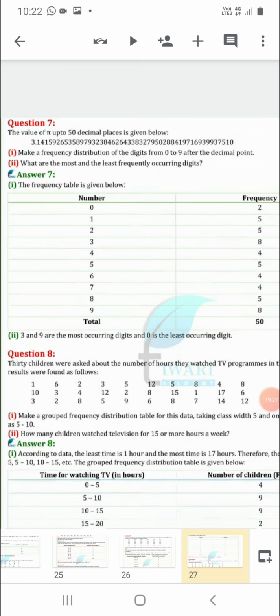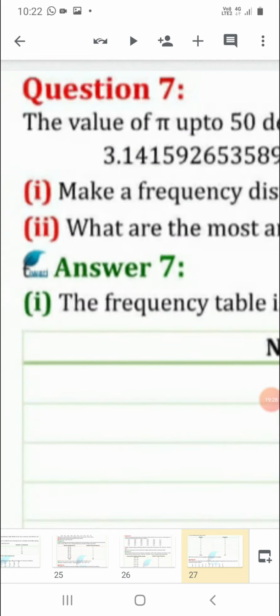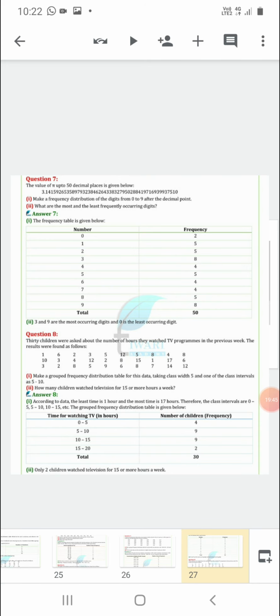How many times is 0 there? 2 times. How many times is 3 there? So dear students, do not include the 3 which is before the decimal. We are not going to count this 3. We will count the 3 which appears after the decimal. So likewise, do this table also. Now question number 8, try it yourself and do it in your fair notebook.